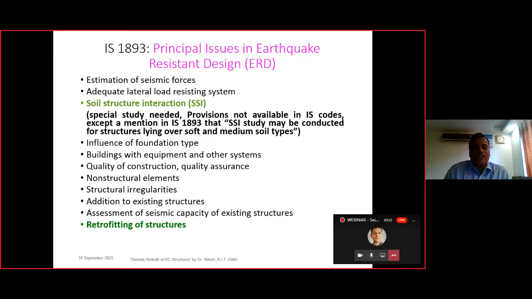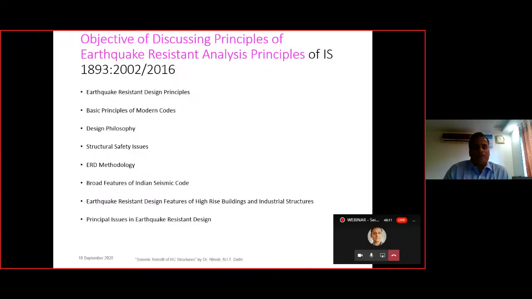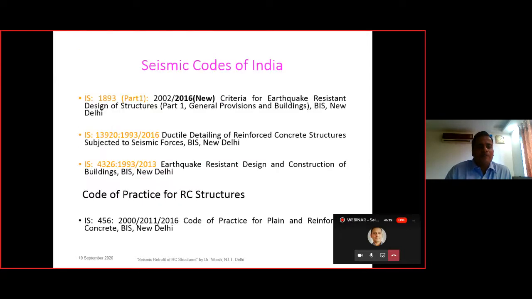Then we have to make an assessment of the seismic capacity of the existing structure and compare it with the demand. Once we have calculated the load capacity and the load demand, if the capacity is more, then we are not required to retrofit. If the capacity is less than the demand, then we have to go for retrofitting of the structure. So again, these are the methodologies or basic principles.